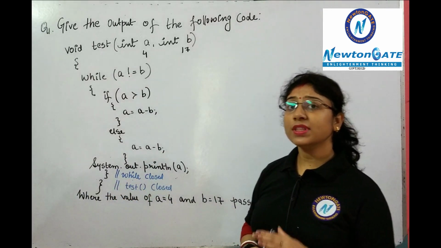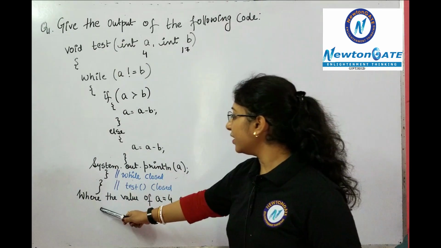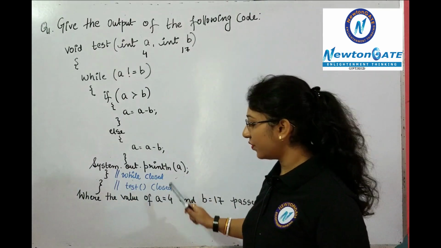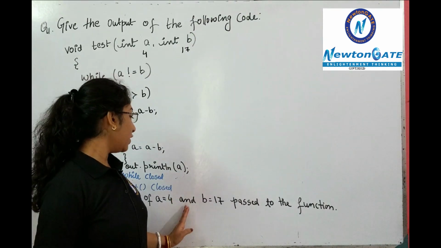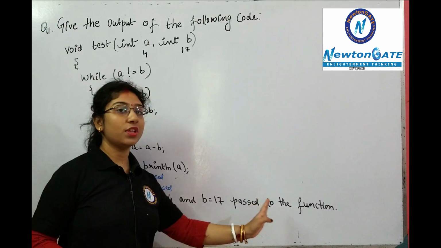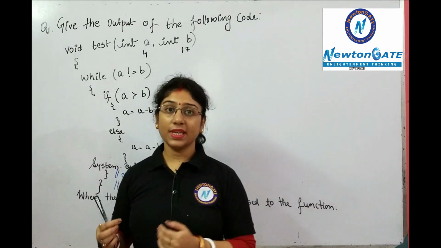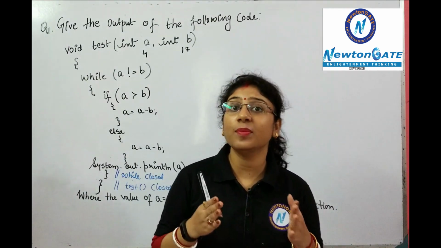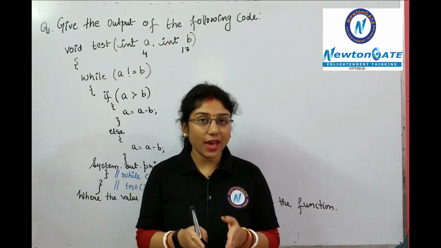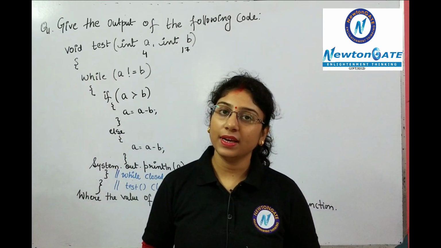Suppose in the question itself the values are given. So here you can see the value of a equals 4, which is already given, and the value of b is 17, passed to the function. So we have the values with us. Don't take input from your side, because in an output question the values will be given, and on the basis of those values only you will have to evaluate the entire code. Clear?